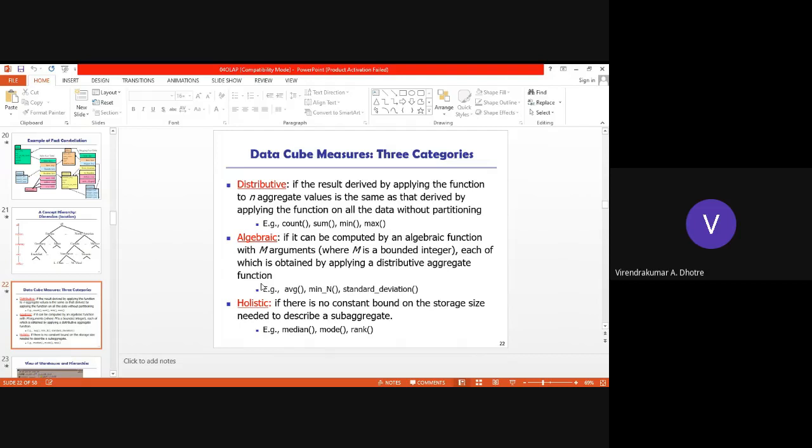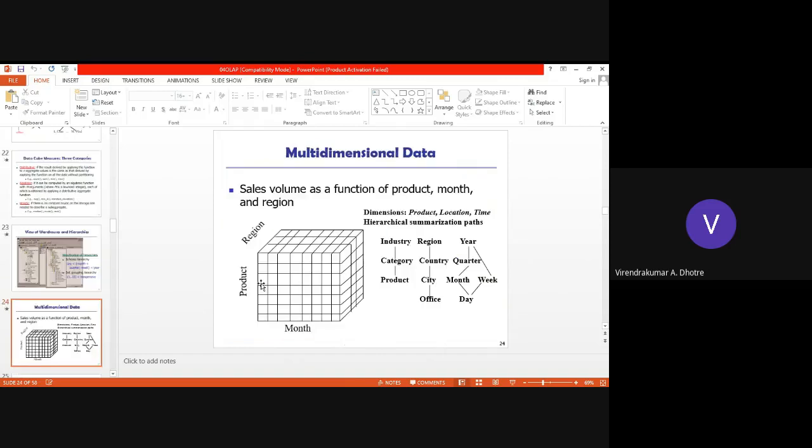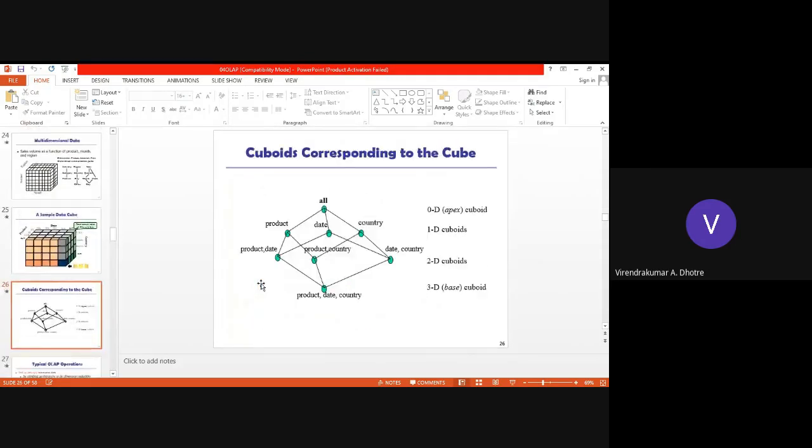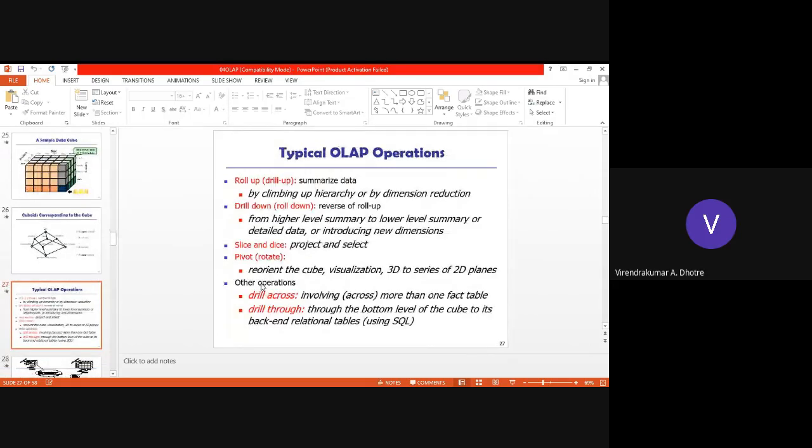These aggregate functions are already implemented and learned. So distributive, algebraic and holistic functions are available. Examples of view, cube, multidimensional data, sample data, cuboids, and OLAP operations.